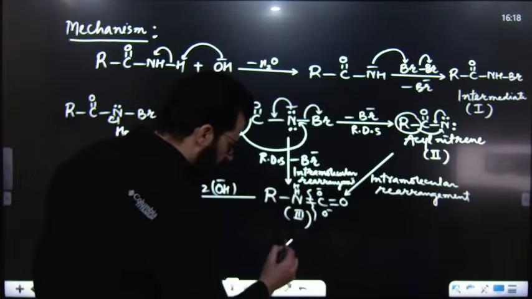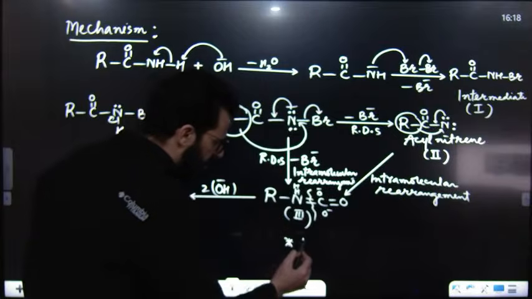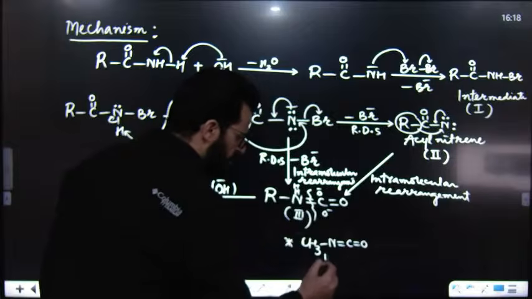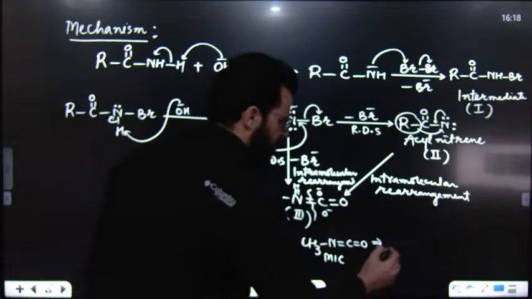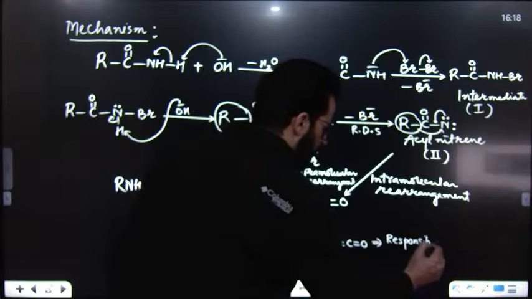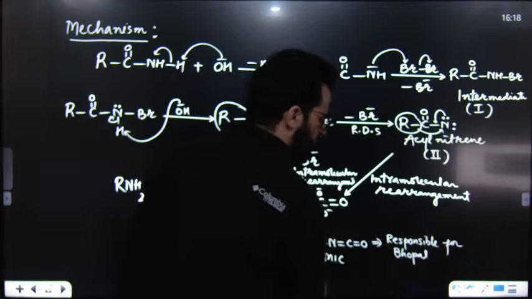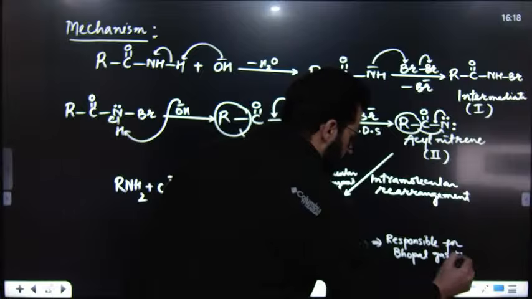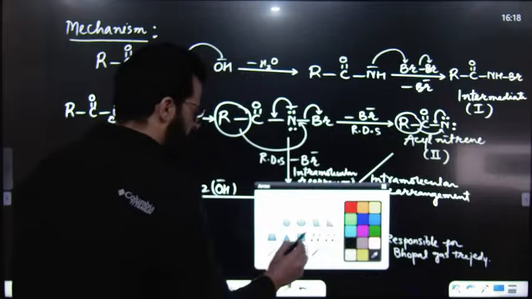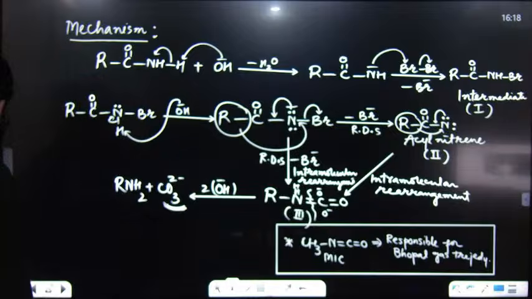But one more point, this is not from this reaction. This is information to you that if we are having CH3 N double bond C double bond O, this is known as methyl isocyanate, and remember methyl isocyanate was responsible for the Bhopal gas tragedy. This is an extra point to you. This is responsible for the Bhopal gas tragedy which took place in 1984. So this is an extra point, so I will simply put it in a box over here. So this was the Hofmann bromamide reaction.